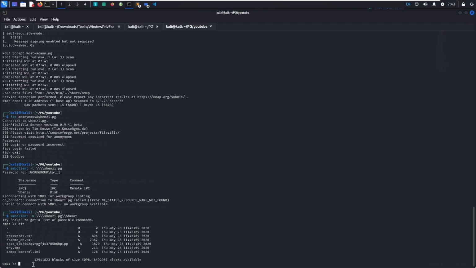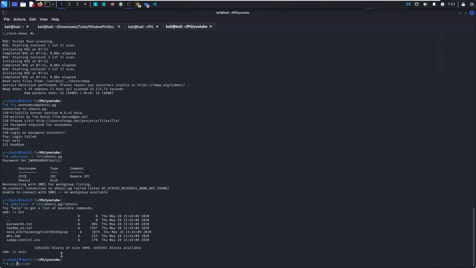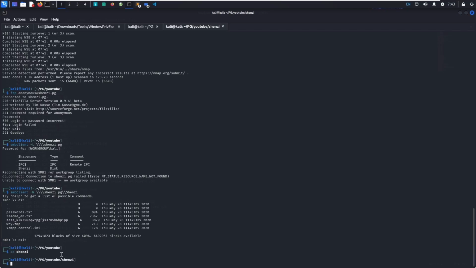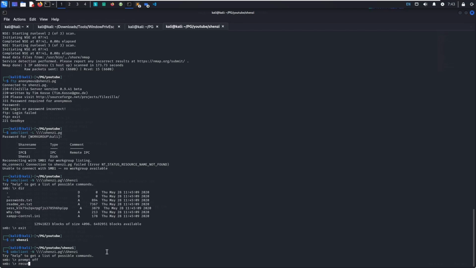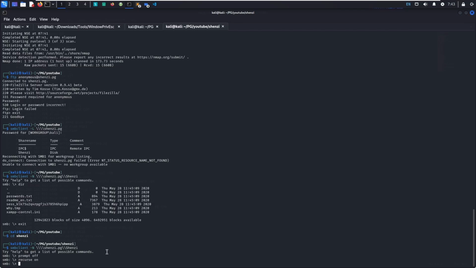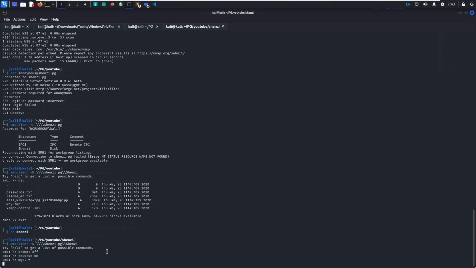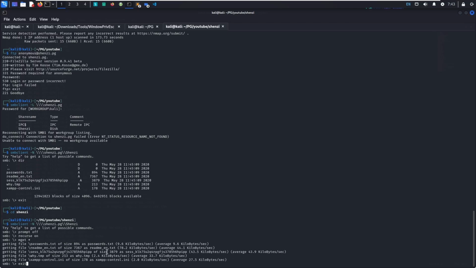So let's go ahead and download all these files. I'm gonna change my directory really quick. Now we're gonna do prompt off, recurse on, mget *, exit.